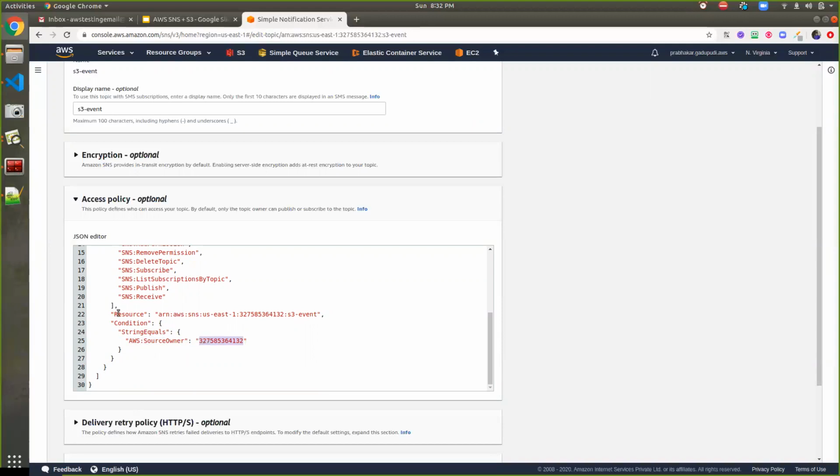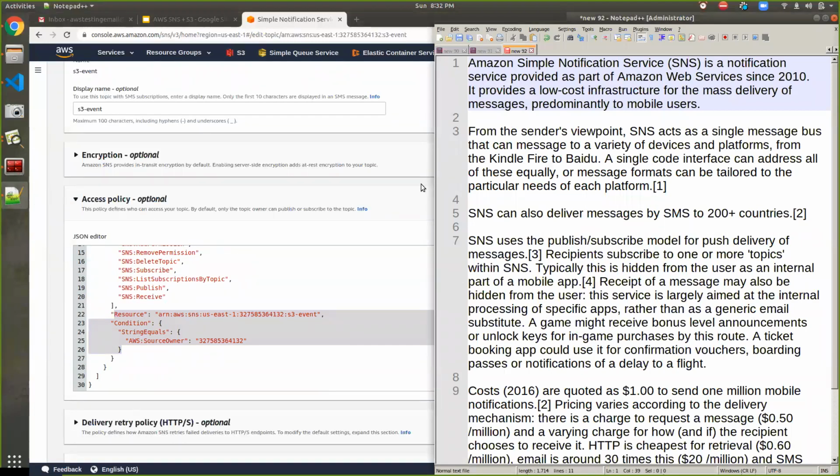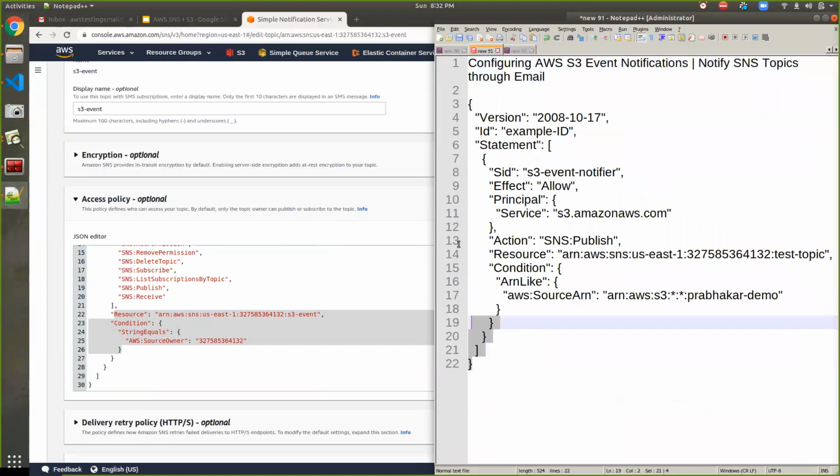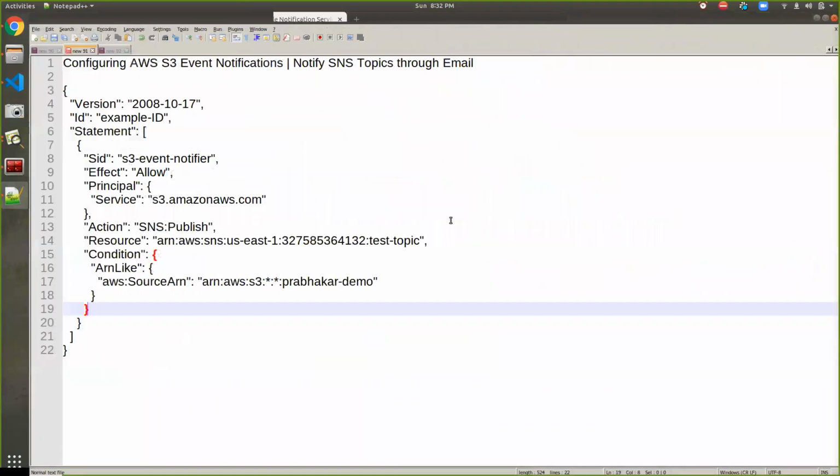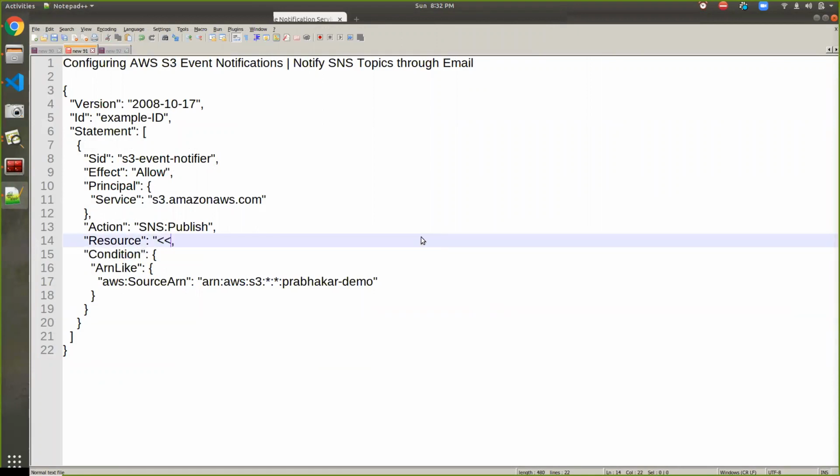So here I can modify the access policy as per S3. I already prepared that content here, so you can copy this section. Here only one thing we have to modify: the ARN of your SNS, and here is your bucket name, we have to put it.